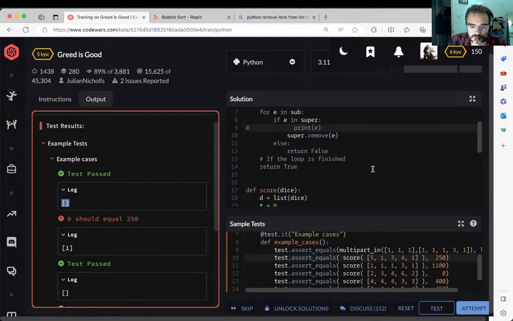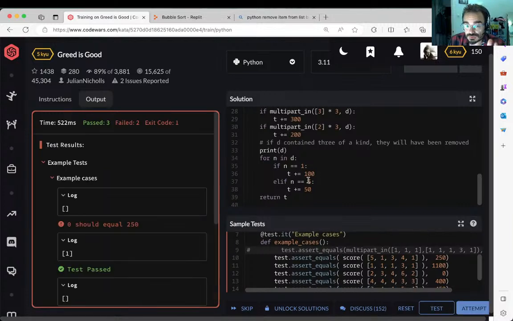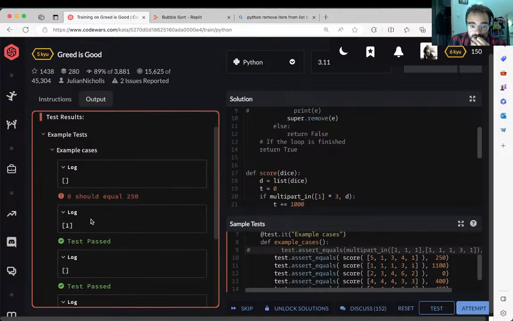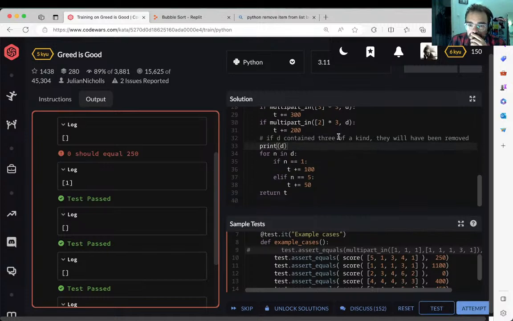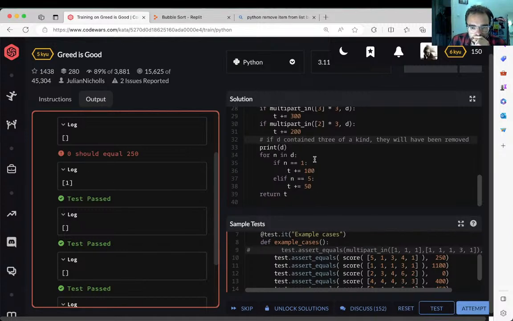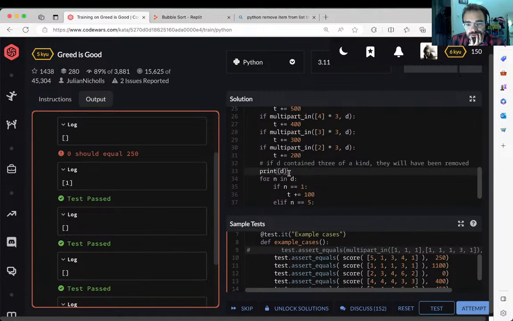I don't understand whether this is still running, because I don't understand why the log could have this, if it only calls multi-part n, it shouldn't hit my print line. Okay, so that's the problem.